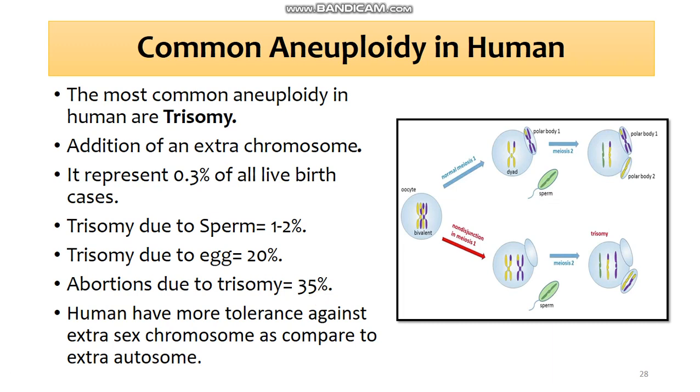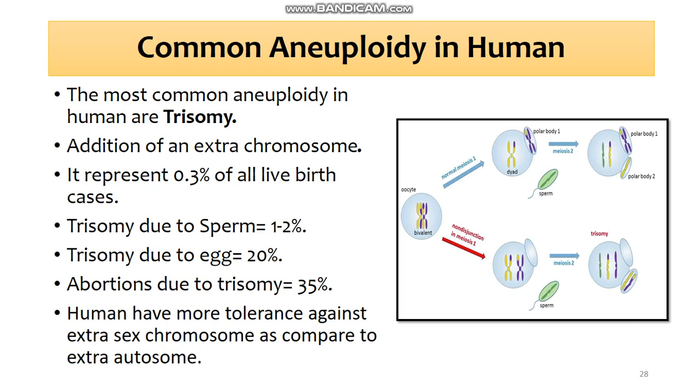Whenever chromosomal abnormalities, mainly trisomy, occur in a zygote or a fetus, the fetus is not able to be born successfully. It is removed, or the fetus dies in the initial stages of its growth, and the percentage of such cases is 35%. Studies show that the tolerance of human beings toward sex chromosome changes is greater than toward autosomes, because the autosomes are responsible for different physiological characters, while the sex chromosomes are responsible for determining the sex of an individual.